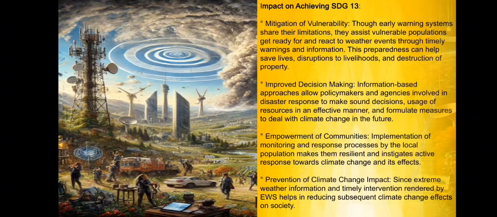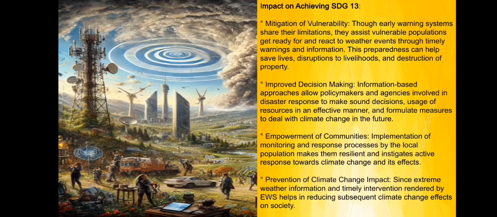Impact on achieving SDG 13: mitigation of vulnerability. Though early warning systems have their limitations, they help assess vulnerable populations and get ready for and react to weather events through timely warnings and information. This preparedness can help save lives and reduce disruptions to livelihoods and destruction of property. Improved decision making: information-based approaches allow policymakers and agencies involved in disaster response to make sound decisions.